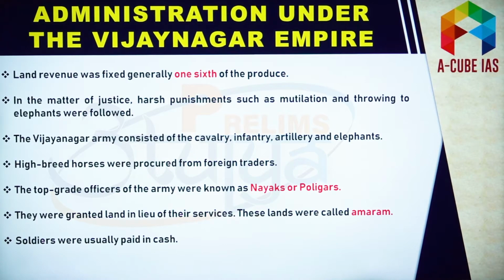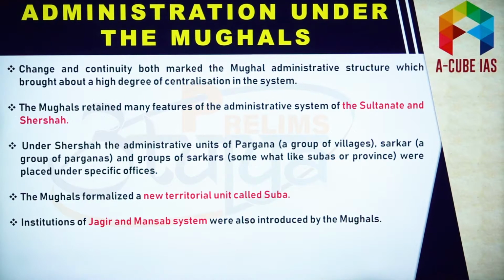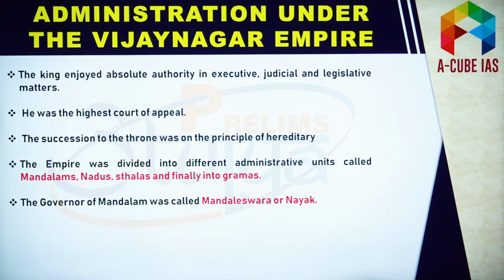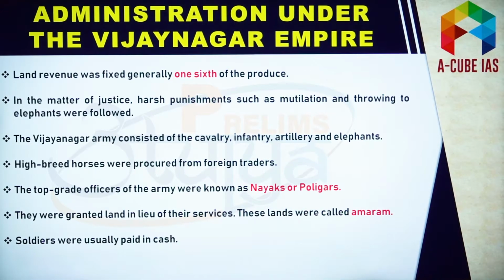Now, the top grade officers of the army were known as nayaks. Do not get confused that governors at the provincial level were also known as nayaks. This nayak was different from the nayak under the military system. The top grade officers were also known as polygars and nayaks. Now these nayaks were not paid in cash. Rather, they were granted land in lieu of their services. Although soldiers were usually paid in cash, top grade officers were given lands. So this is something which you need to remember.